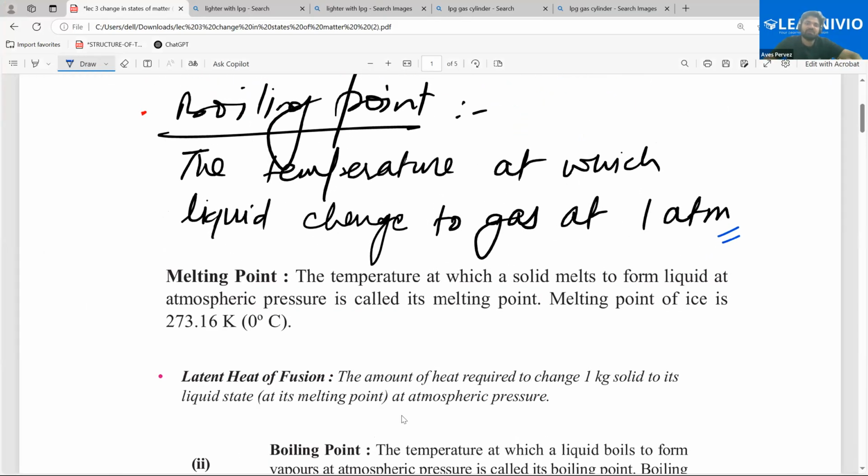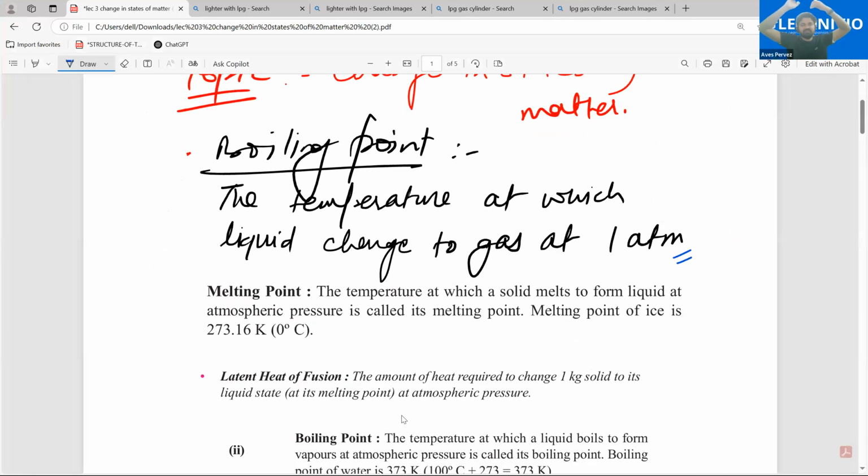Okay, what is melting point? Melting point is when we change solid into liquid, the temperature at which solid changes into liquid, we call it its melting point, and it should be at 1 atmospheric pressure. Pressure is fixed, that is 1 atmospheric pressure. Because if you change the atmospheric pressure, the temperature may not stay fixed. Water can boil at 70 degrees Celsius also if you change the pressure.